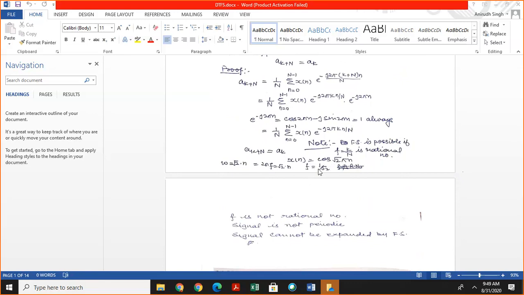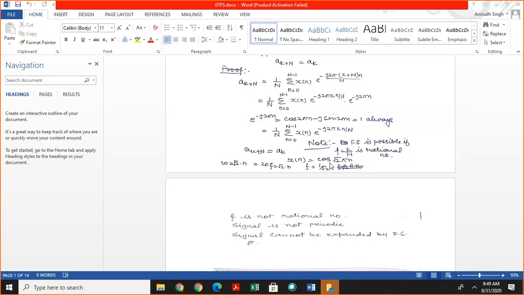So f is 1 by root 2, and this is not a rational number. It means that this signal is not periodic, and if this signal is not periodic, we cannot represent it by discrete time Fourier series. Same as in the case of continuous time Fourier series.